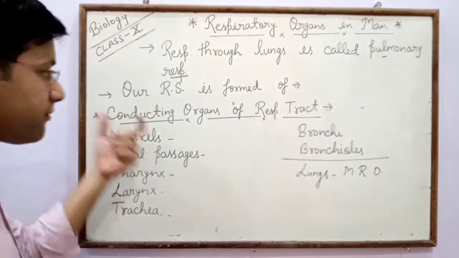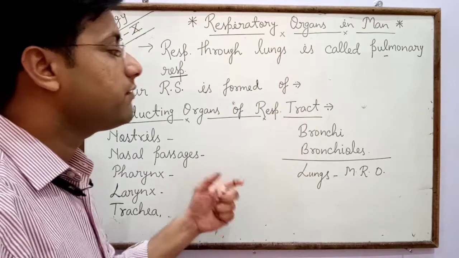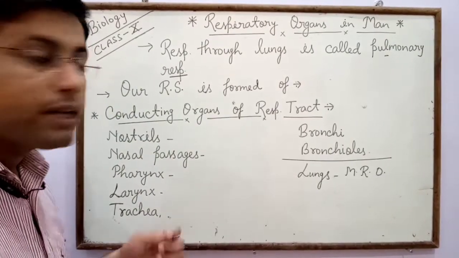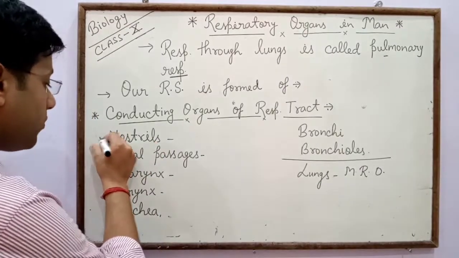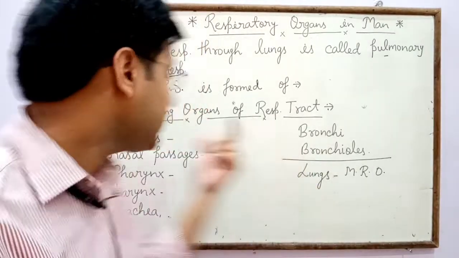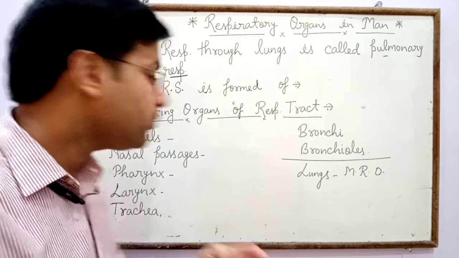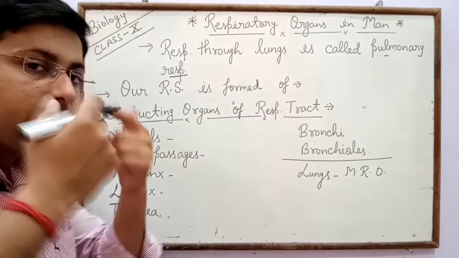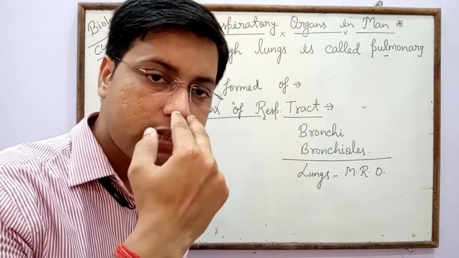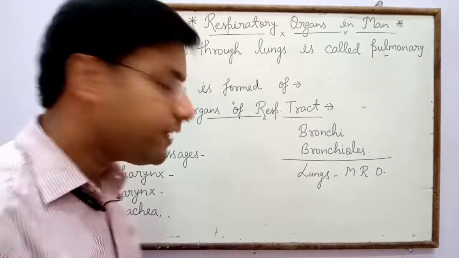First are the conducting organs of the respiratory tract: one pair of nostrils, the openings of our nose. After that, the internal part of the nose, the nasal passage, that is the nasal cavity.